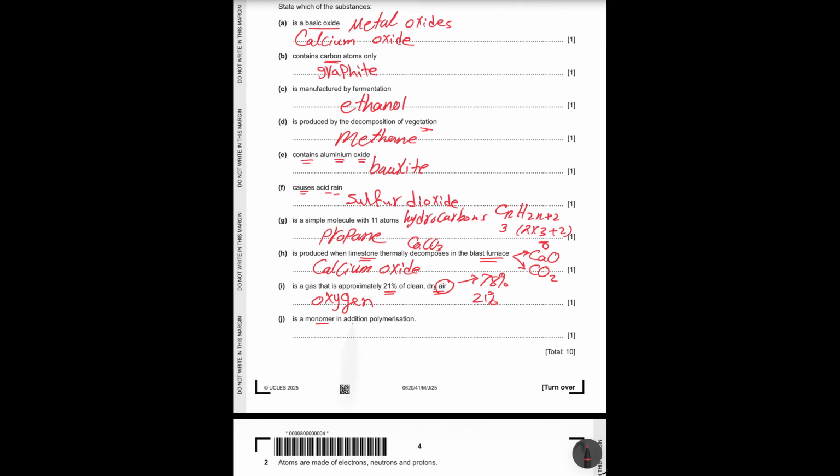So here the answer is oxygen. It's a monomer in addition polymerization. Addition means we're talking about a double bond, and propene has a double bond, so propene is the monomer.